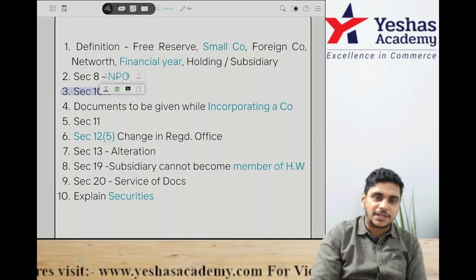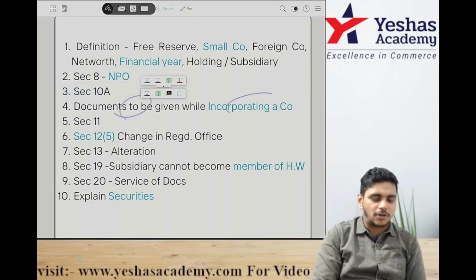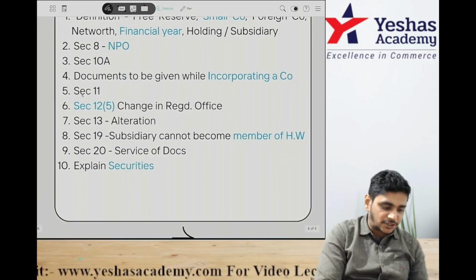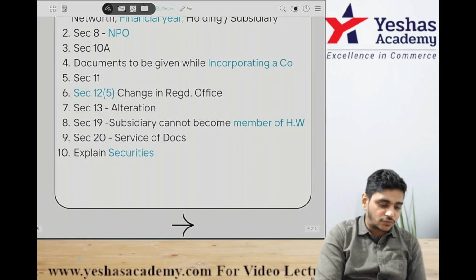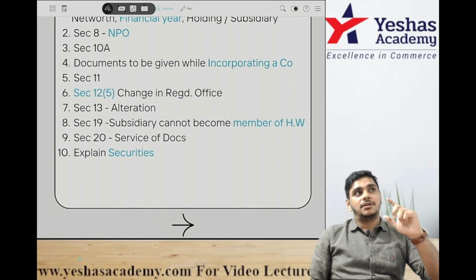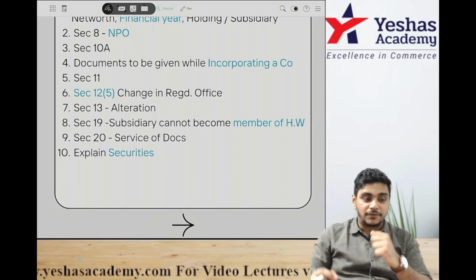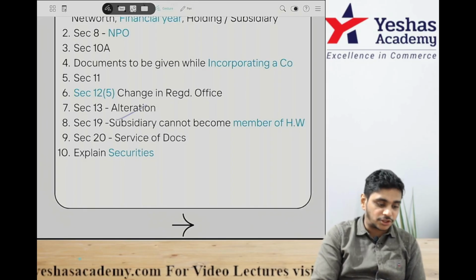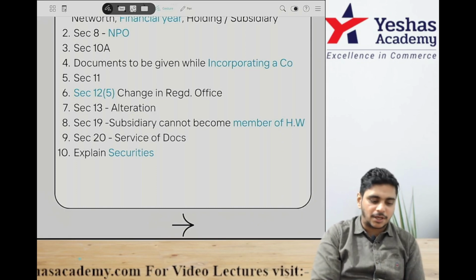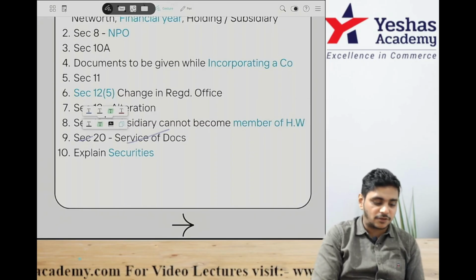Third, the Section 10A concept may come in the exam. What are the documents to be given while incorporating the company? We have written that in the handwritten notes. Then Section 11. Then Section 12, change in the registered office, the situation clause, state change, city change but ROC does not change, ROC change, then within local limits, outside the local limits. Then alteration: Section 13 is all alteration. Then Section 19, a subsidiary cannot become a member of the holding company, very important. Section 20, service of documents, and then the definition of securities.